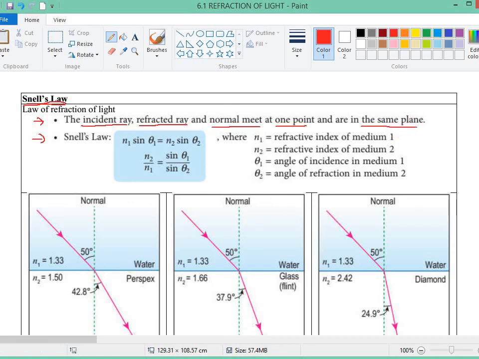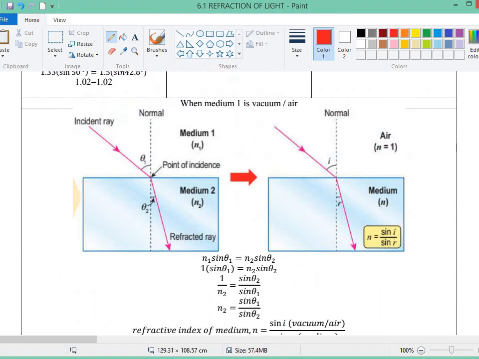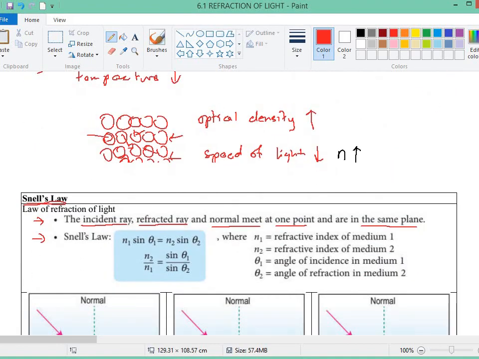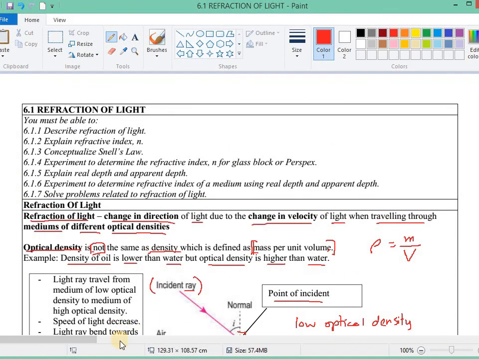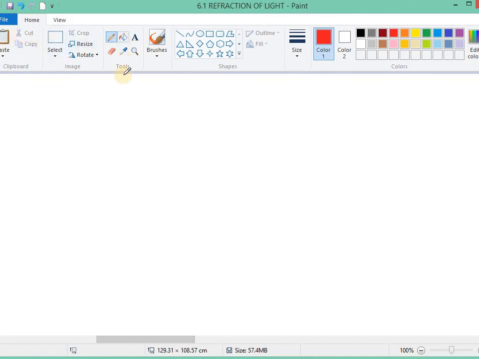What does it mean to be in the same plane? It means all three of them are on the same surface.